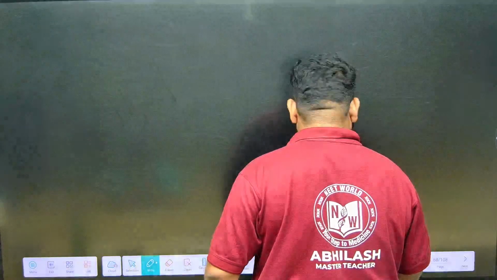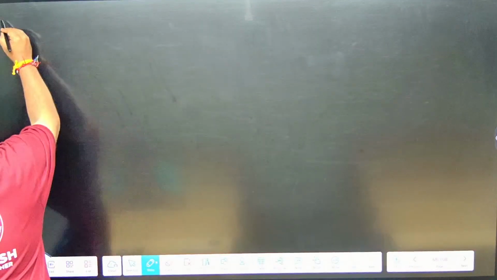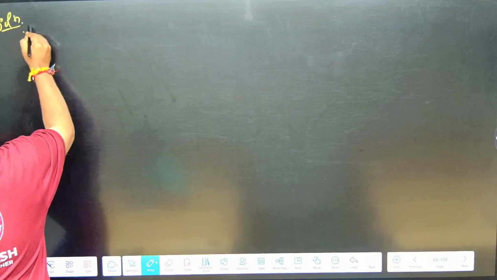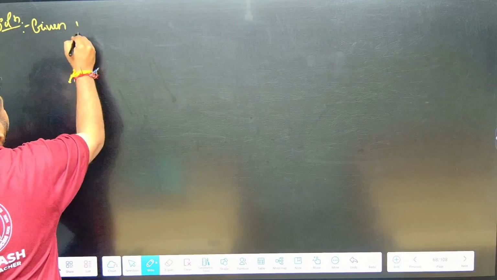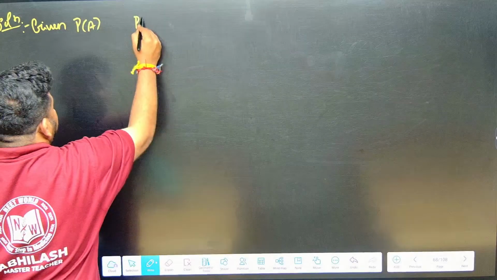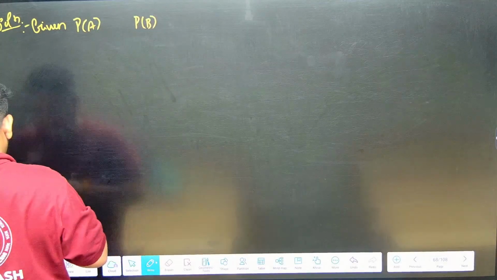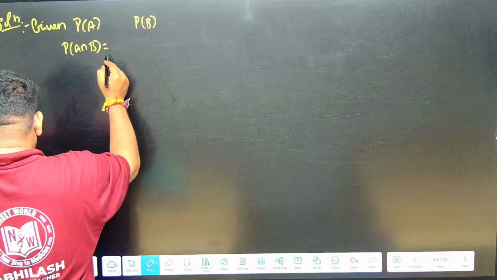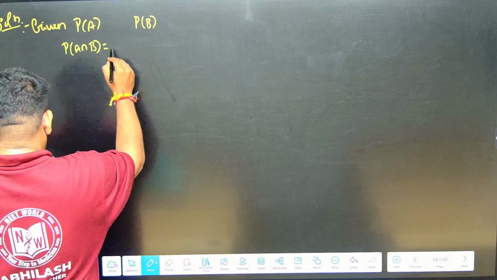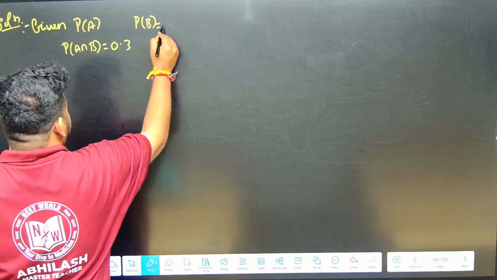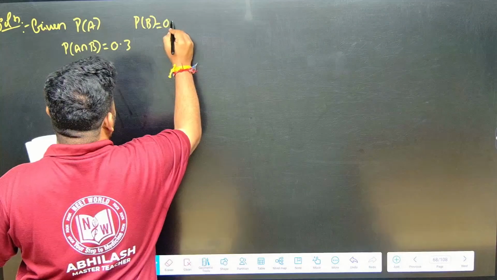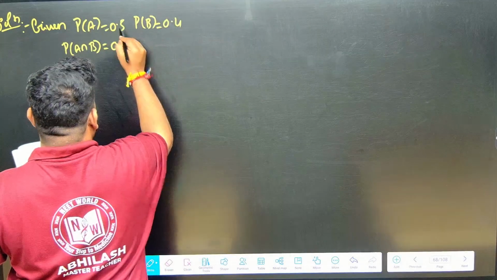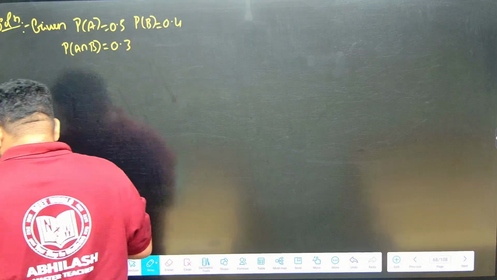So let us take up this question. First we have to take what is given. Solution. Given: probability of A, probability of B, and probability of A intersection B. They are given to be 0.5, 0.4, and 0.3 respectively.